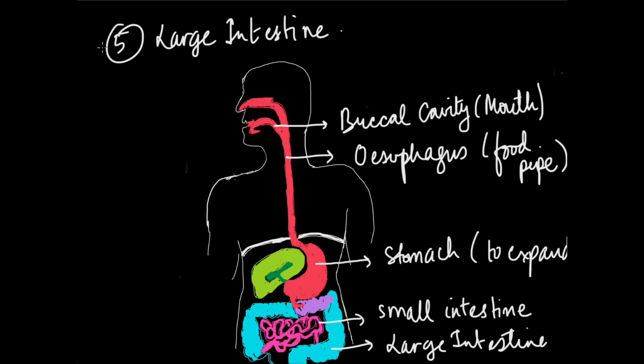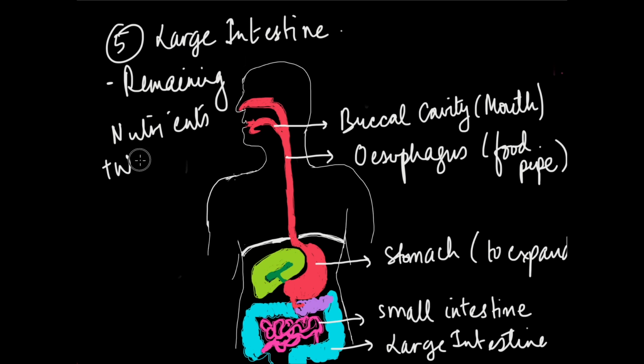And in the large intestine, all the unabsorbed food, which mainly consists of really fibrous food, which has no further nutrients to be absorbed, goes through the large intestine and the remaining nutrients are absorbed. Nutrients plus water is absorbed.